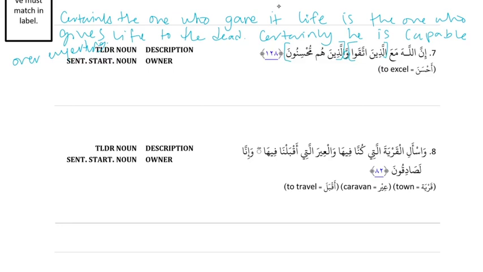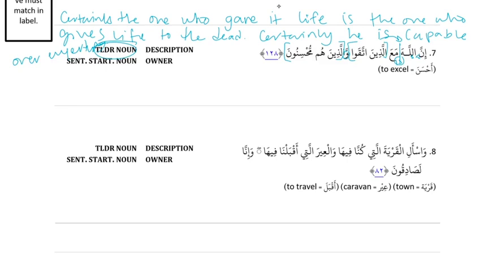And then what are we going to do with inna Allaha ma'a? First, what kind of fragment is it part of? It's a part of TLDR, because ma'a is a TLDR word. It's coming right after ma'a, which is a TLDR word, so it's part of a TLDR fragment. And then inna Allaha. So it's an is sentence. Inna Allaha is a sentence starter and its noun. And then ma'a, because it's TLDR, starts a new fragment chain. So that's where the break goes. That's where the is goes.